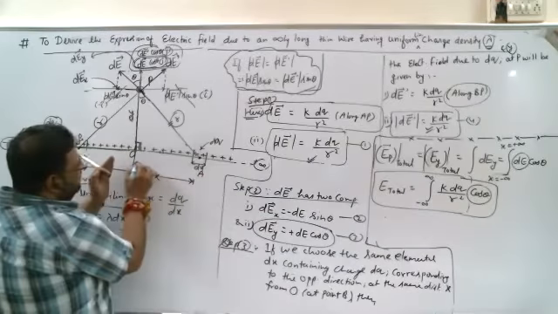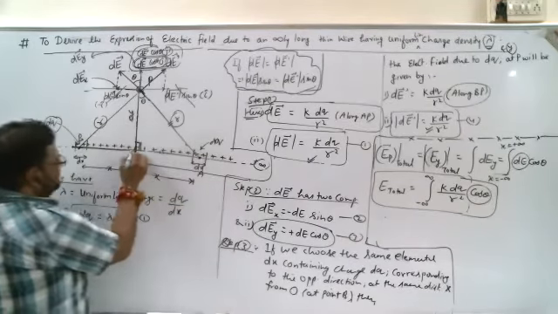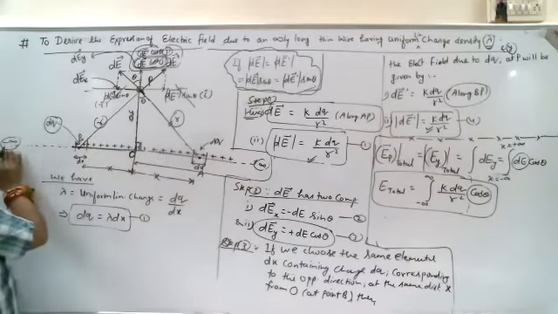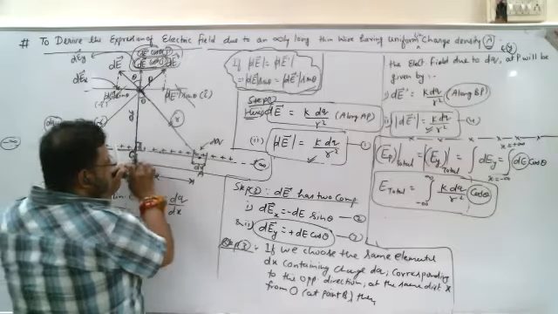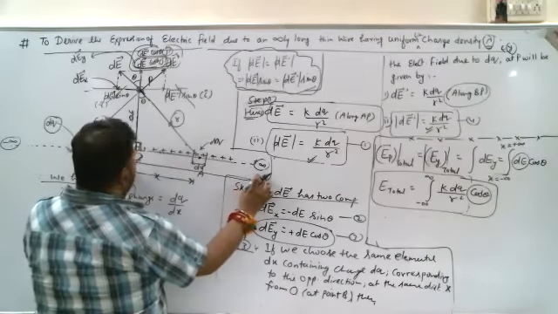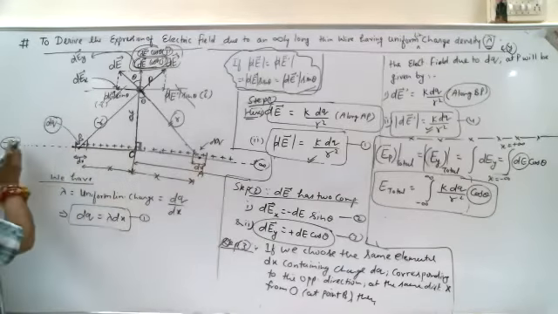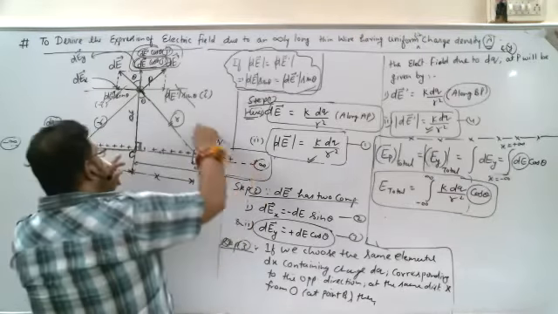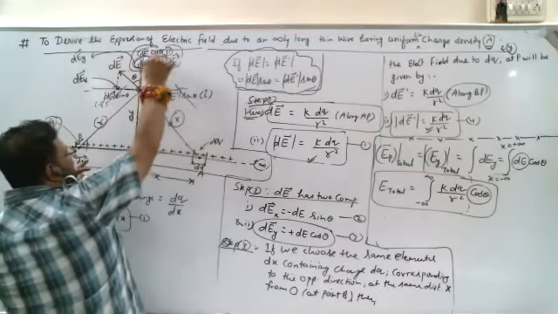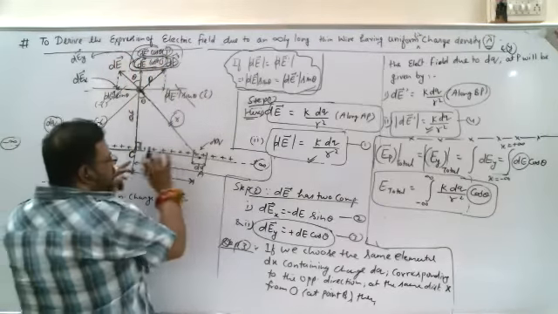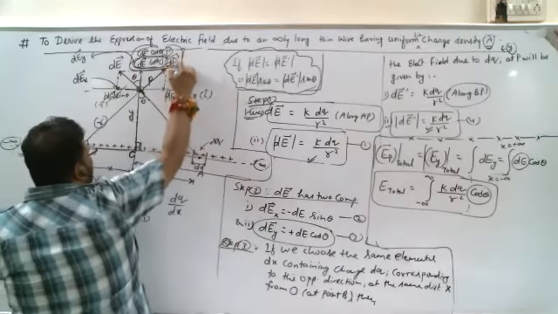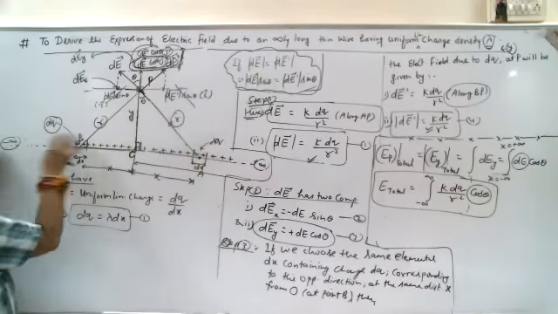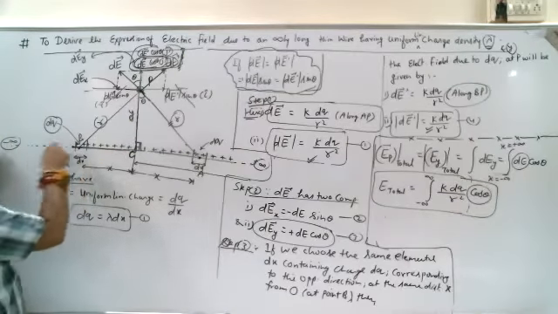Or otherwise, if you don't know the math, just see. This is the midpoint. This is 0 to infinite, and this is 0 to minus infinite. Whatever points I take along 0 to infinite, exactly similar points would be there from 0 to minus infinite. So whatever vertical components are contributed by all the elemental charges, that should be twice because of the addition of the other side's charges also.